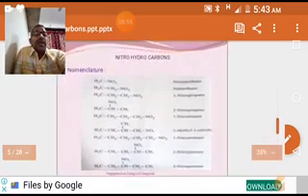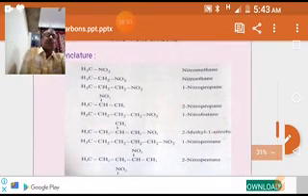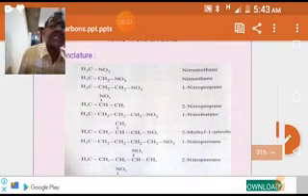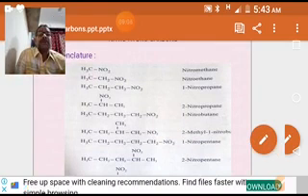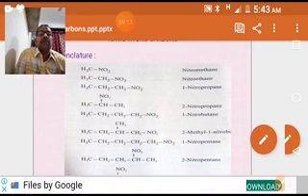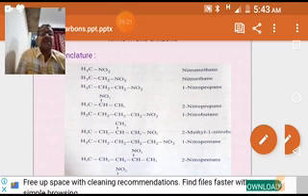Next, nomenclature. We name these compounds as nitroalkanes. If it is an alkane, nitroalkane. If it is an alkene, nitroalkene. In general, these are named as nitroalkanes.